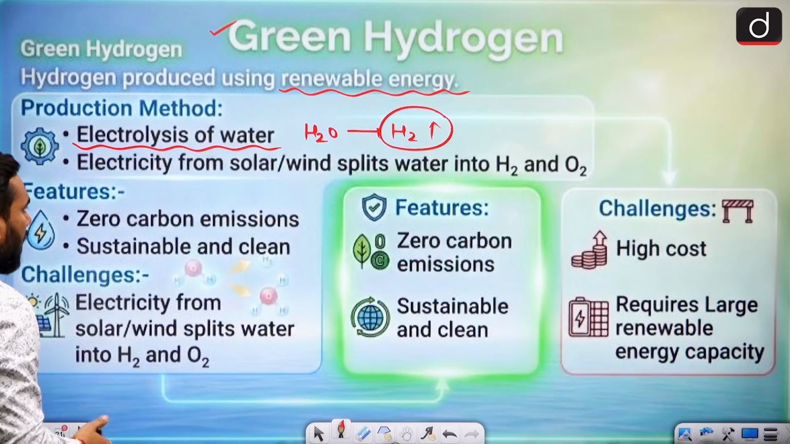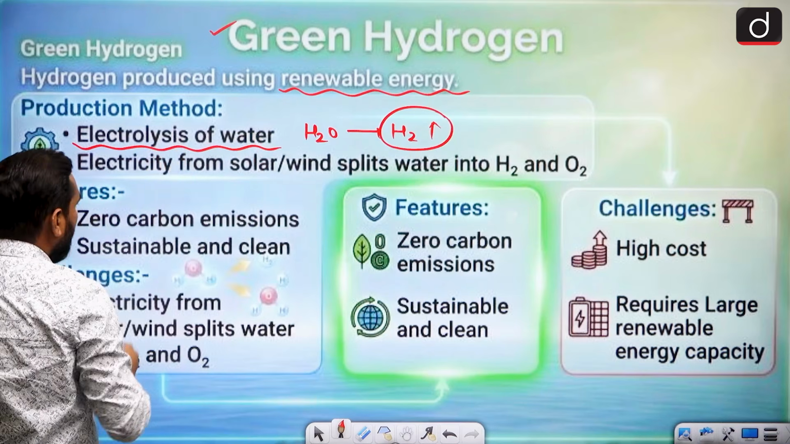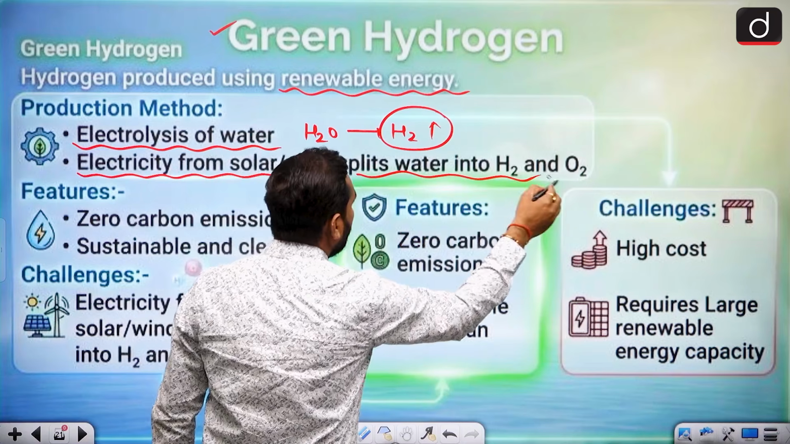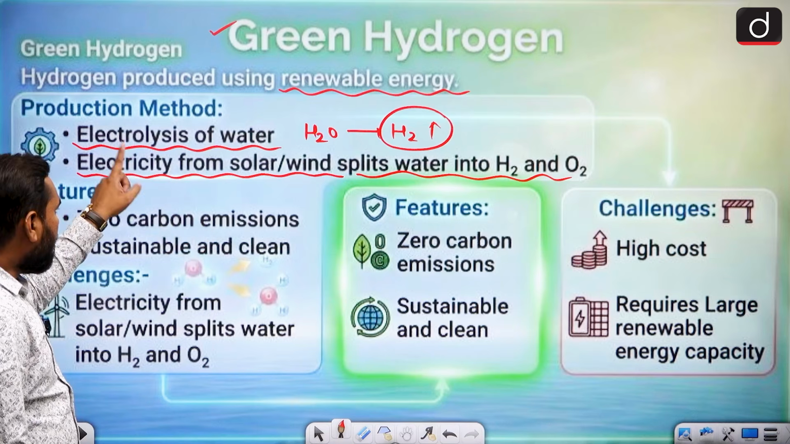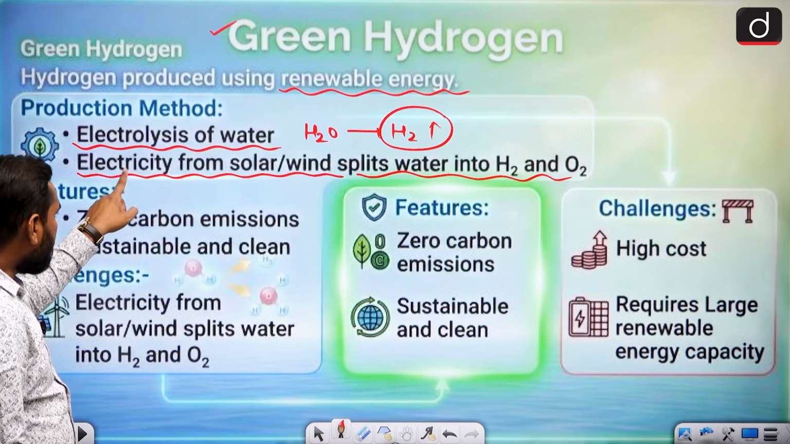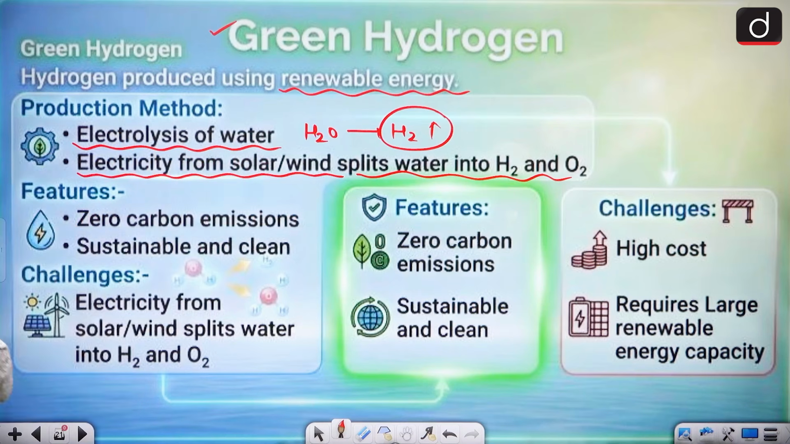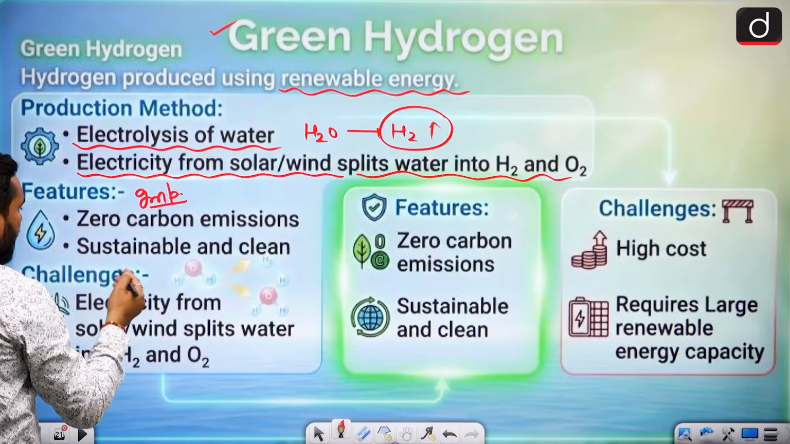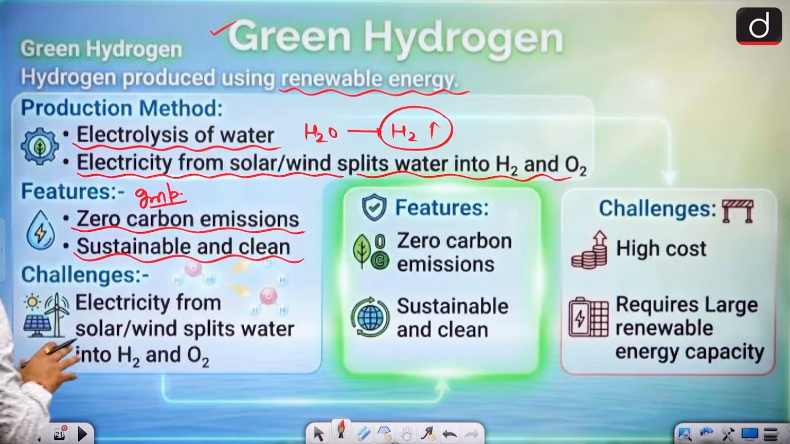So for breaking the water, the electrolysis current is also made from renewable energy. That's why you can say the electricity from solar and wind is used for splitting into H2 and O2. You produce the hydrogen by electrolysis of water, but the electricity is also made by solar and wind, which means renewable energy resources. When we talk about the features, the most important one is why we call it safe energy or green energy: zero carbon emission, sustainable and clean. That is the main thing.